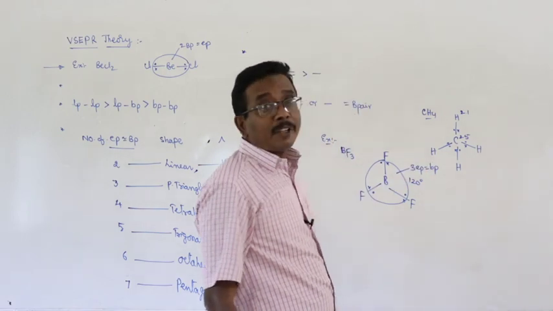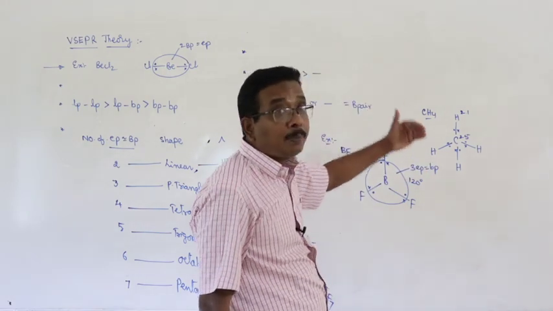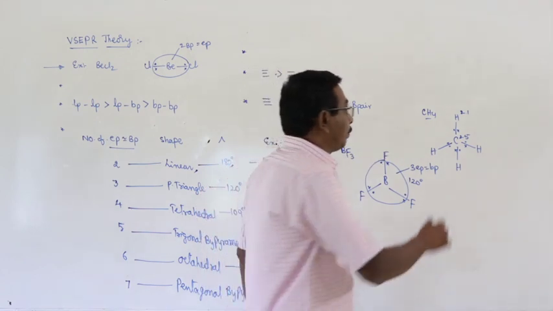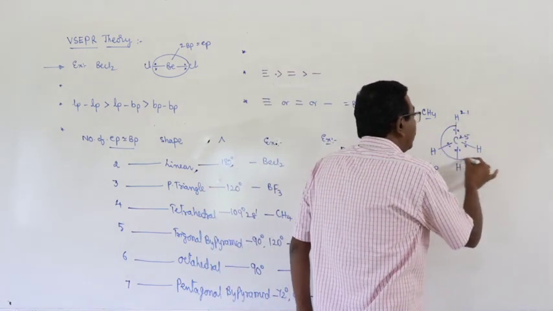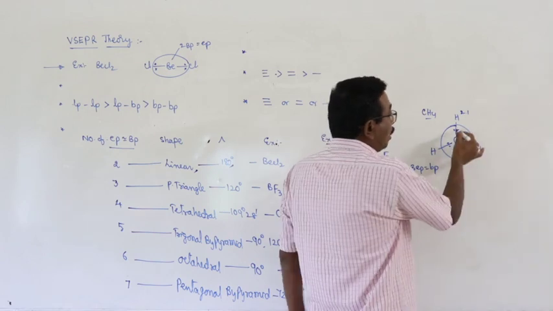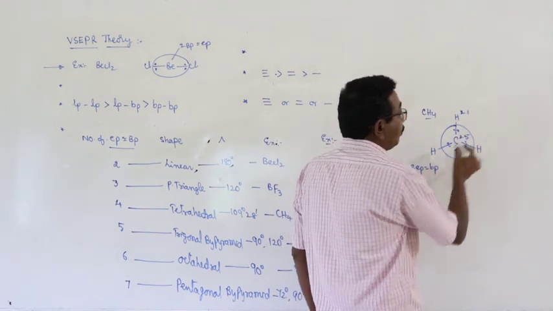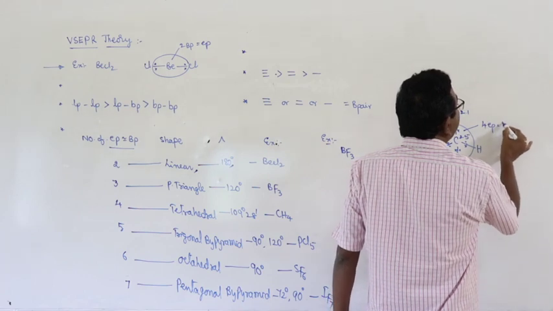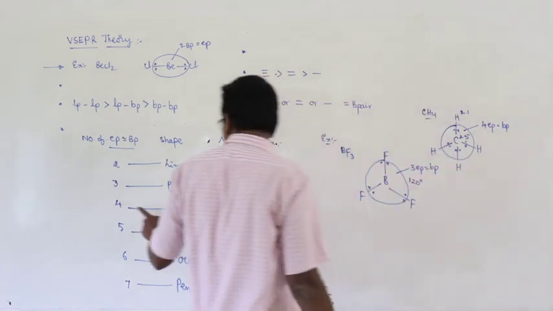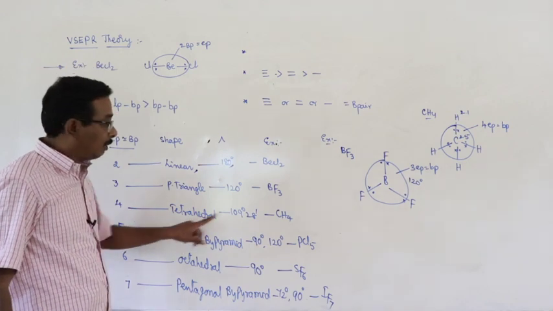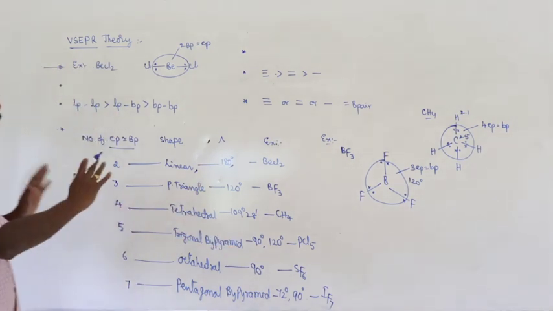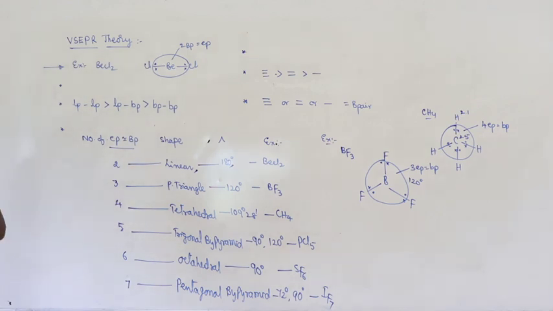Based on the concept of electronegativity, you should represent the bond pair closer to the more electronegative atom. And here, this is the valence shell of central atom. How many electron pairs are there? 4. All the 4 electron pairs are bond pairs. Then what is the shape of molecule? Tetrahedral. What is the bond angle? 109 degrees 28 minutes. This is about the first one.